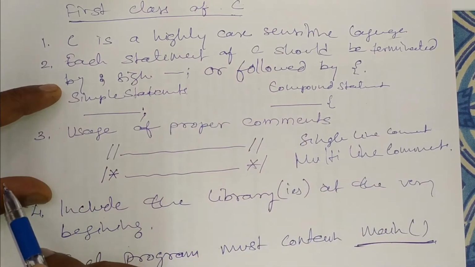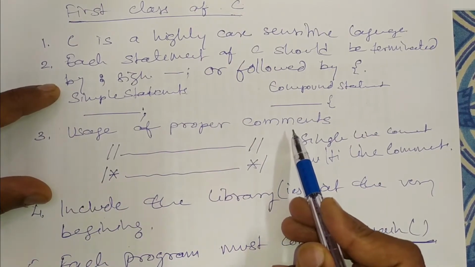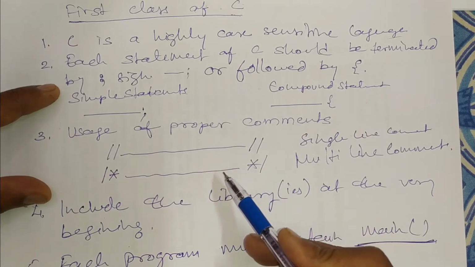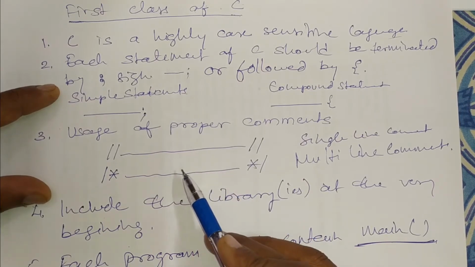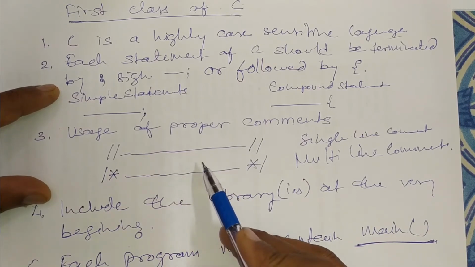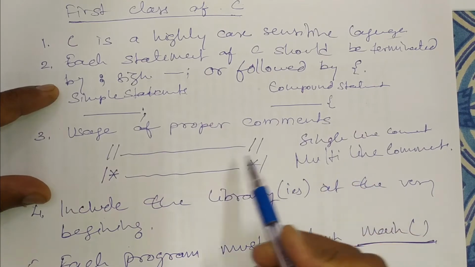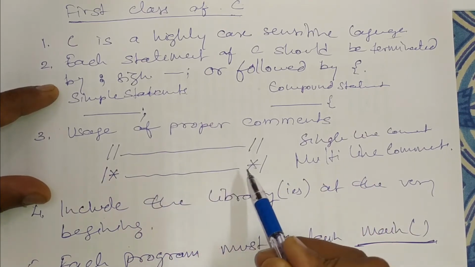While writing each program, we will use proper comments. Comments are to understand our logic, to understand the basic theme of the program. Comments are the non-executable lines which we write in simple English to understand it. Double slash is used for a single line comment and slash with asterisk is used for a multi-line comment.